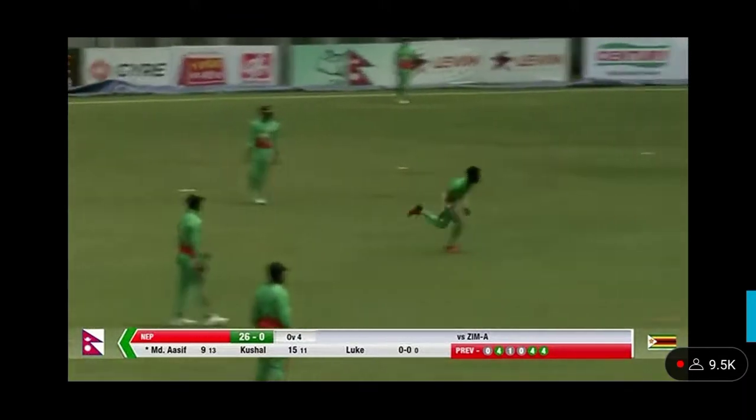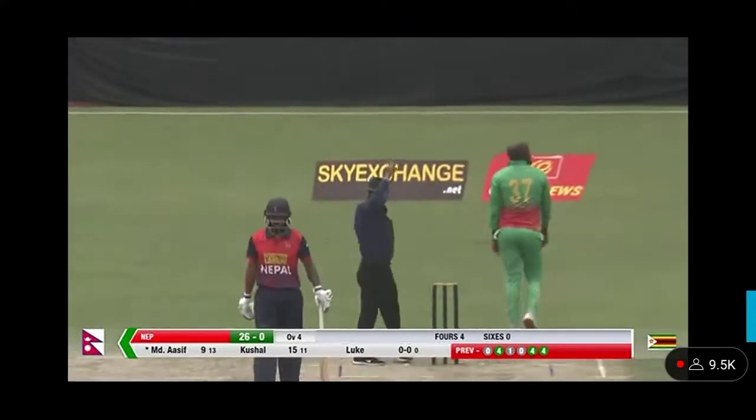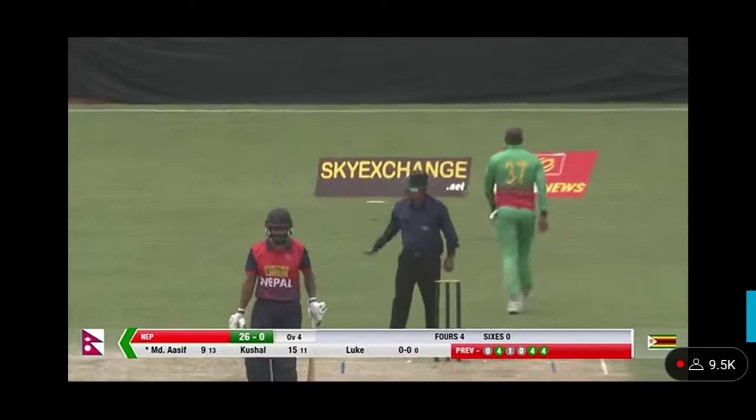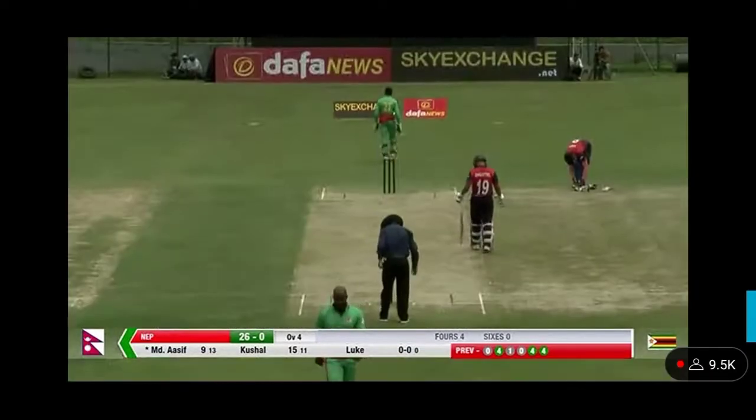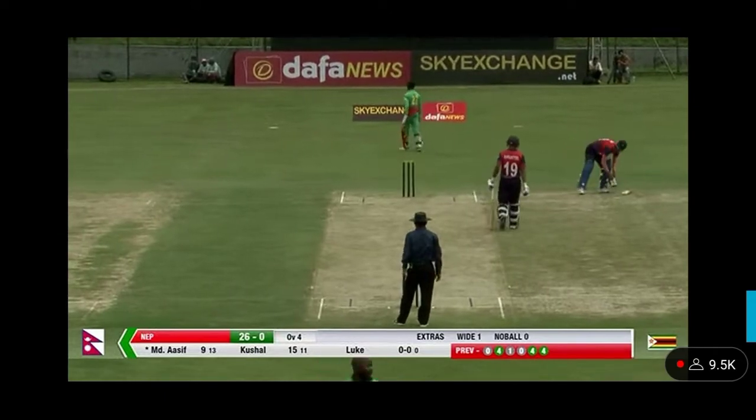No ball signalled immediately, so we're going to see a free hit. Disastrous start for Jongwe. He's overstepped. The crowd love that, and they're starting to flood into the TU International Cricket Ground. If you're in Kathmandu, come on down. 150 rupees on the gate. You can pay on the gate.